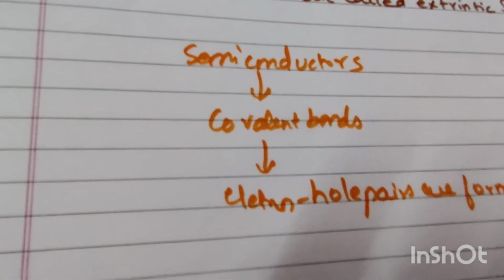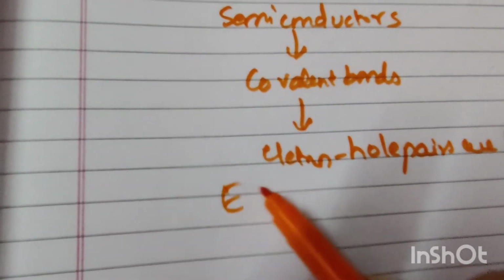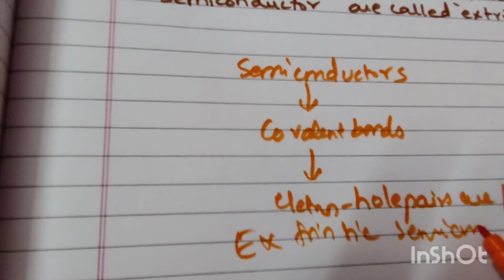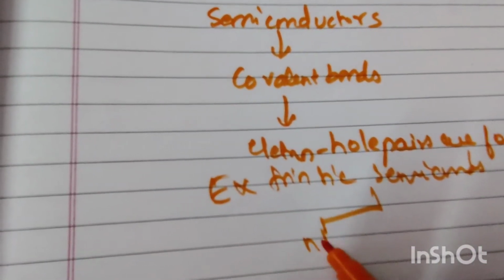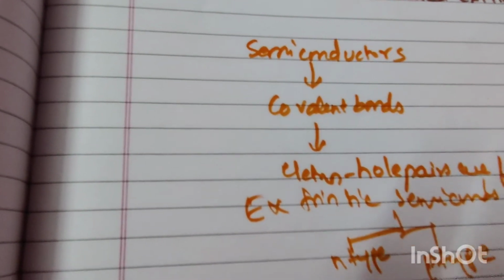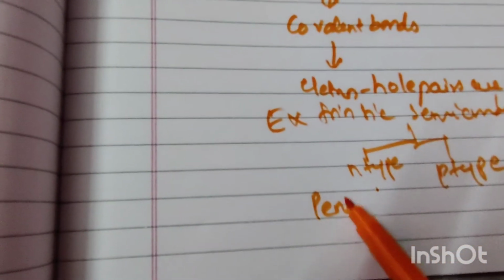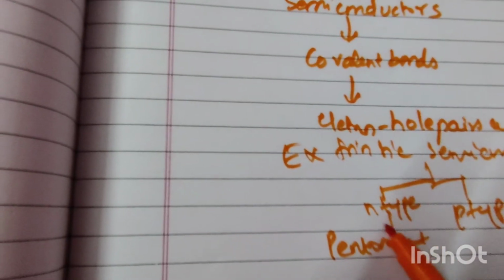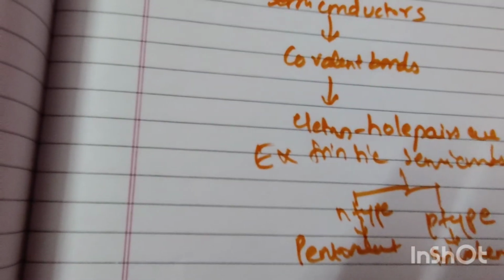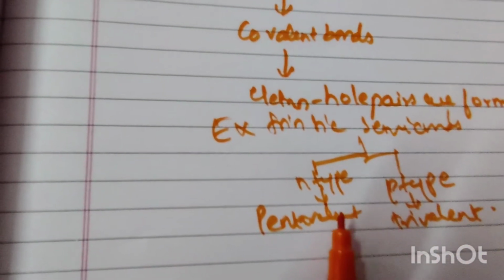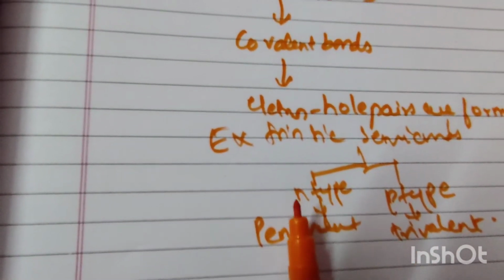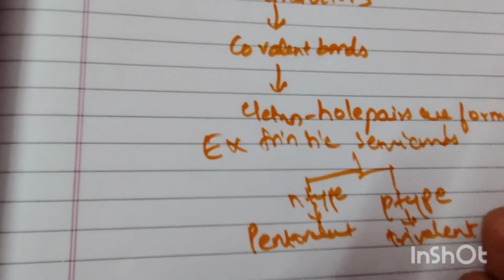These extrinsic semiconductors are of two types again: n type and p type. For n type you add pentavalent impurities, and if you add trivalent impurities, a p type semiconductor is formed. Why we add these pentavalent and trivalent impurities to the semiconductor, we will see in the next topic.